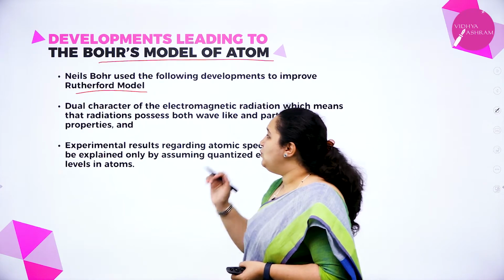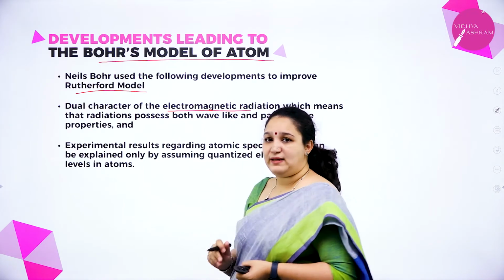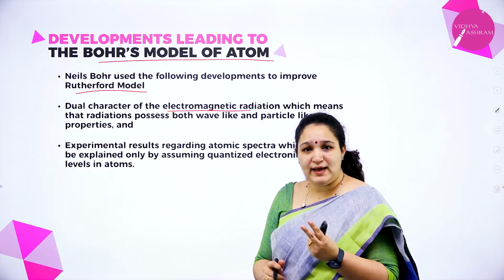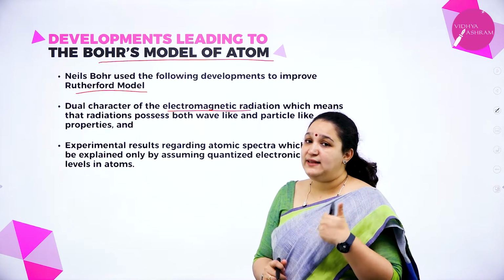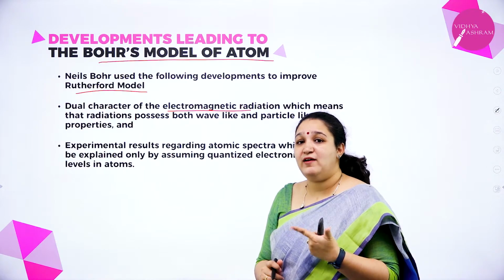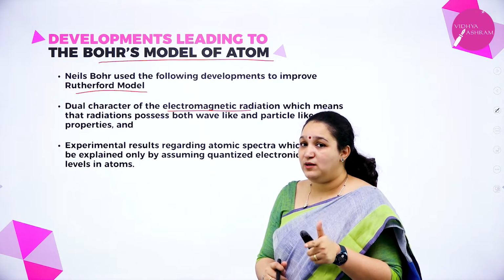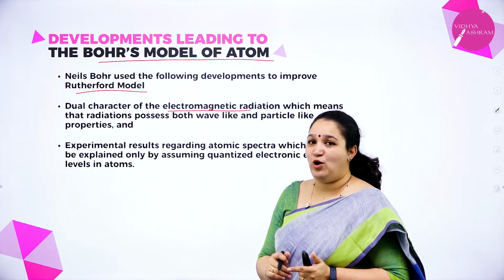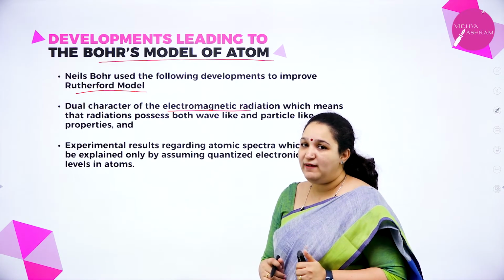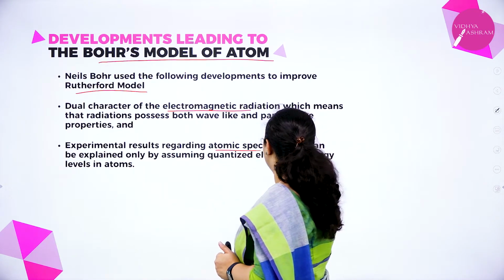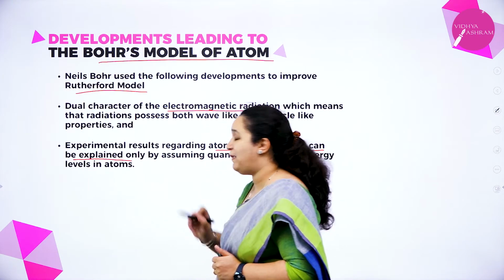They are the dual character of electromagnetic radiations. Electromagnetic radiations have two types of character, that is, they behave like a wave and they behave like a particle. This development helped Bohr to give his atomic model. There is one more development, that is atomic spectra.